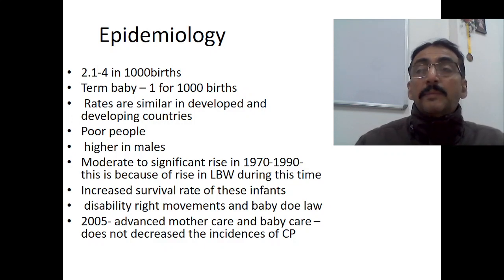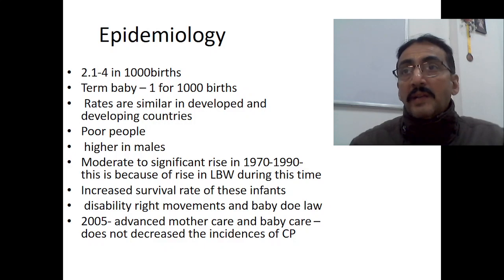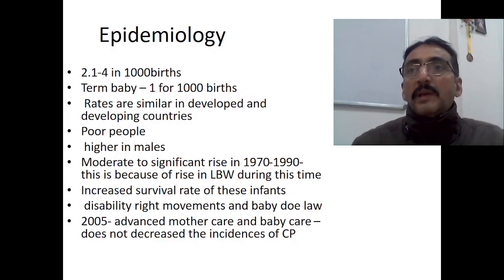In developed countries, what happens? They have advanced neonatal care, so they are able to save the baby who has asphyxia. But the quality of life later onwards is not worried about by anybody. Such babies may develop into children with cerebral palsy in future, as the brain damage has already taken place in the initial part. In poor people it's quite common because of so many reasons, and it's also higher in males compared to females.